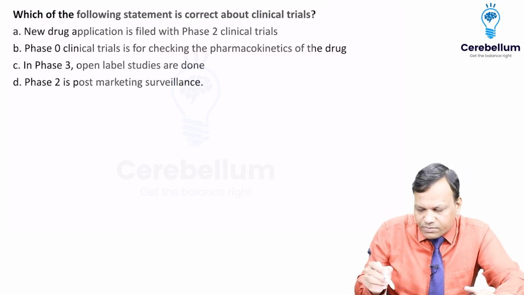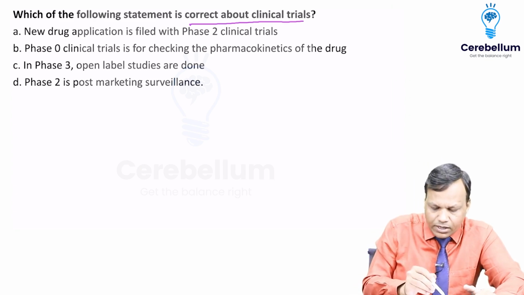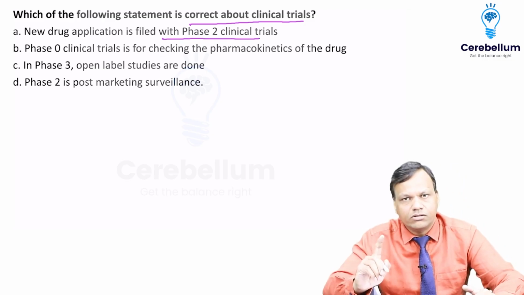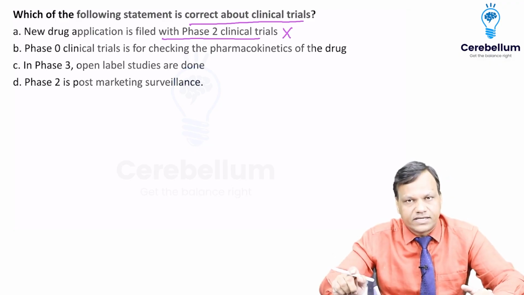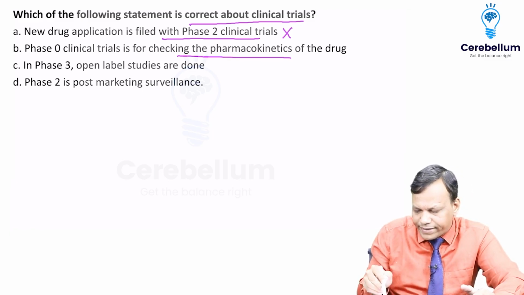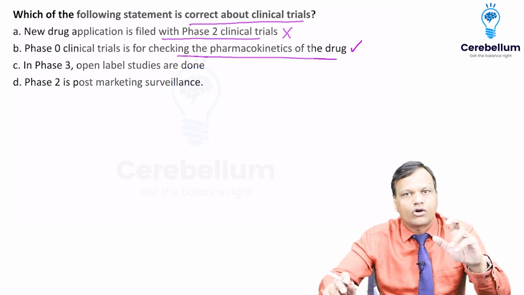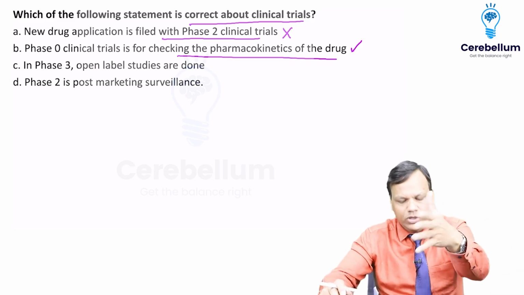Which of the following statements is correct about clinical trials? You need to tell correct. New drug application is filed with phase 2 clinical trials, right or wrong? Wrong. New drug application is filed after phase 3. Okay. Phase 0 clinical trial is for checking the pharmacokinetics of a drug. Yes, this is right. We know that in phase 0 we cannot know efficacy, we cannot know safety. We are only monitoring pharmacokinetics.